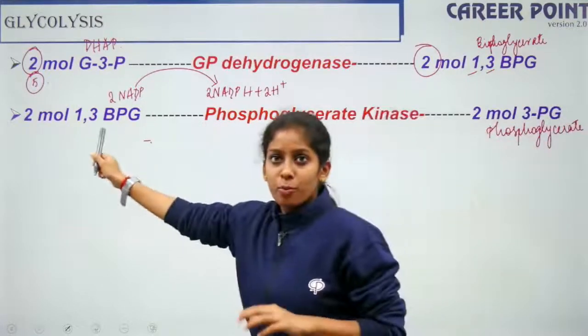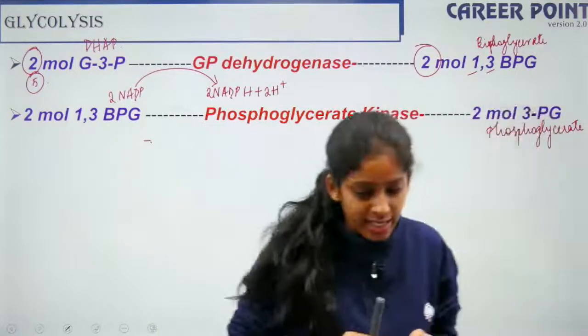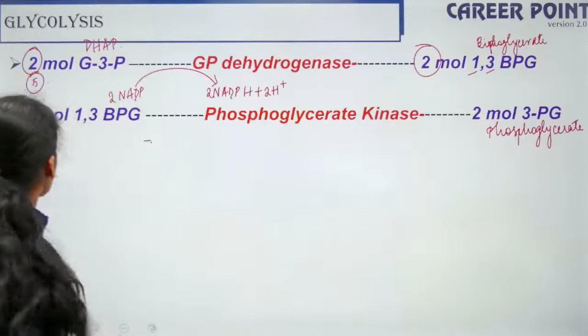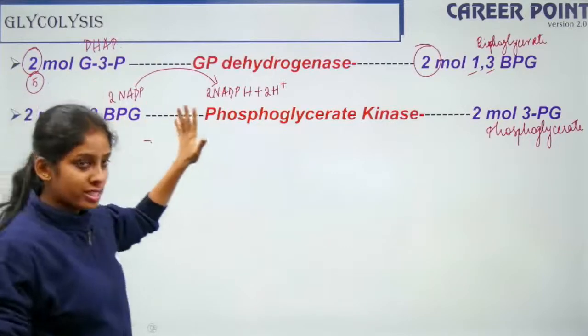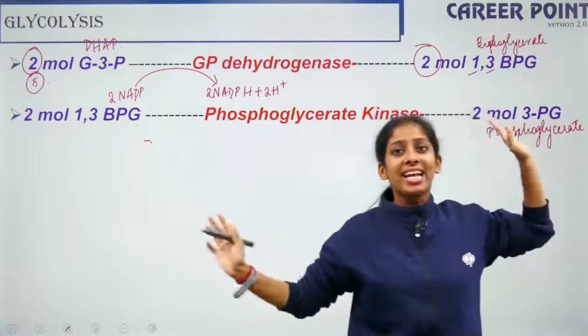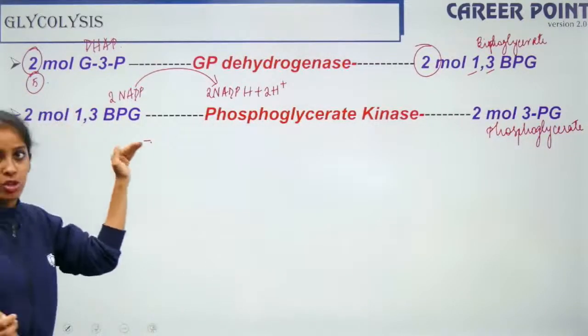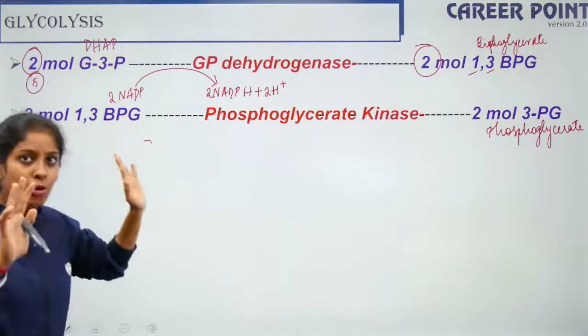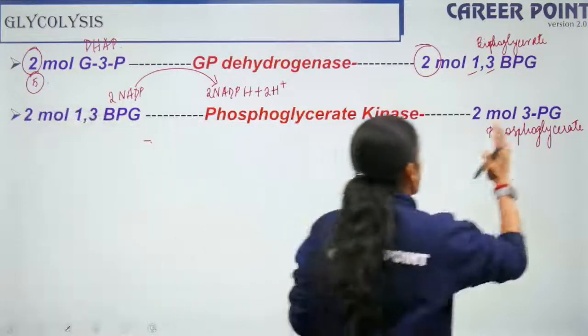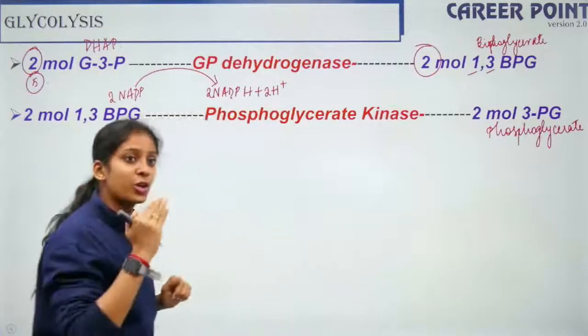So 1 phosphate is getting removed, right? 1,3-bisphosphoglycerate is getting converted, and 1 phosphate group is being transferred. So the 1st and 3rd positions have a phosphate group, that is why it is bisphosphoglycerate. Now it is 3-phosphoglycerate. Imagine that way. It is easier to correlate.